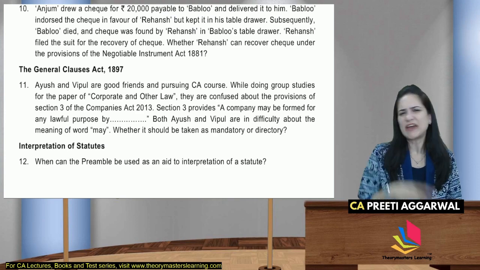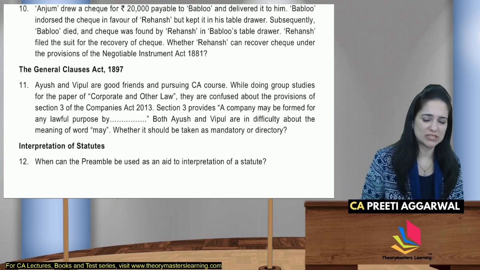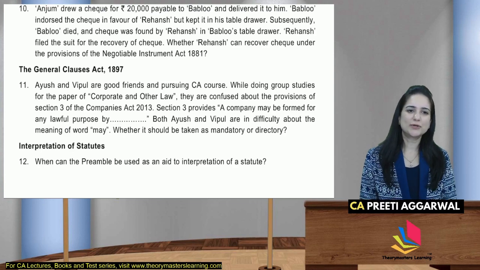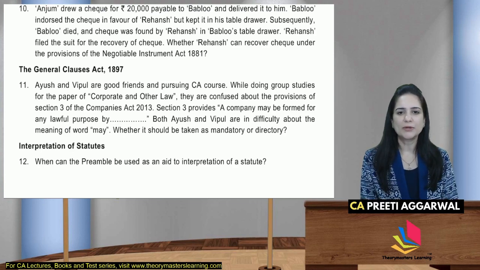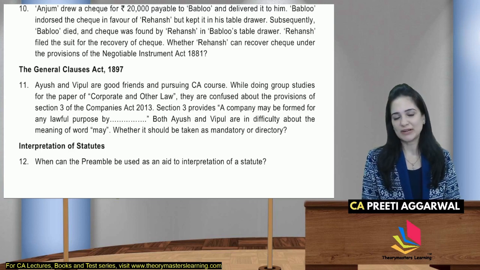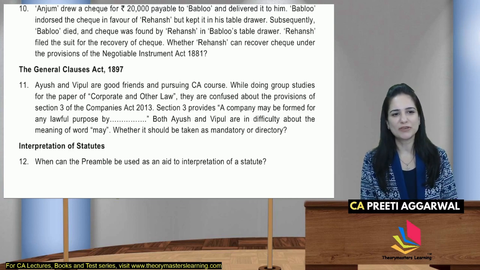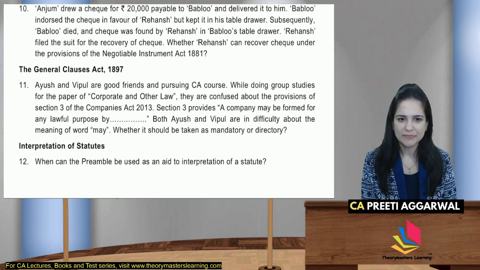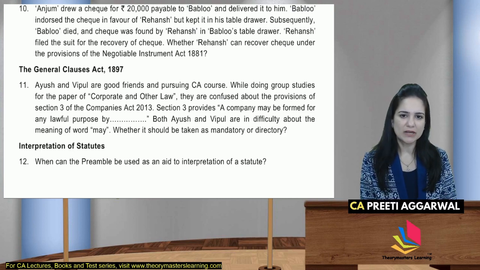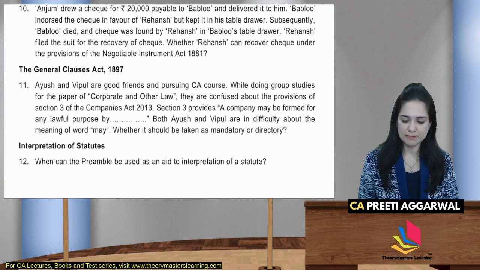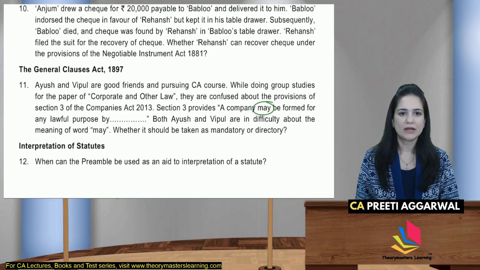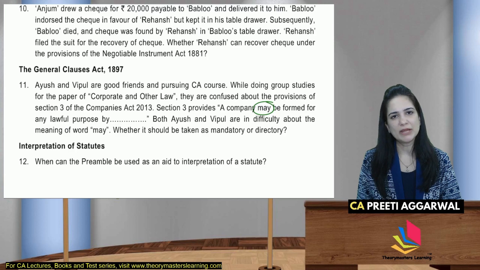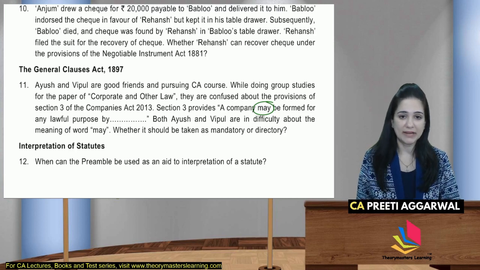आयुष एंड विपुल, अ वेरी नाइस क्वेश्चन है. मुझे इसकी फ्रेमिंग बहुत अच्छी लगी. आयुष एंड विपुल, दे आर गुड फ्रेंड्स pursuing CA course. While doing group studies for the paper Corporate and Other Laws, they are confused about the provisions of Section 3 of the Companies Act. Section 3 provides that a company may be formed for lawful purpose by may, may लिखा है इधर, may. Both are in difficulty about the meaning of the word may. Is it mandatory or directory?